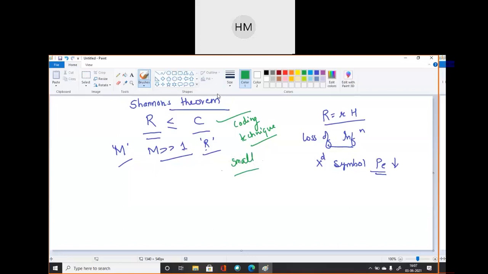Shannon theorem states that given a source of M equally likely messages with capital M greater than 1, which is generating information at a rate capital R.